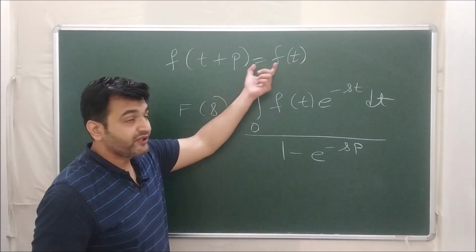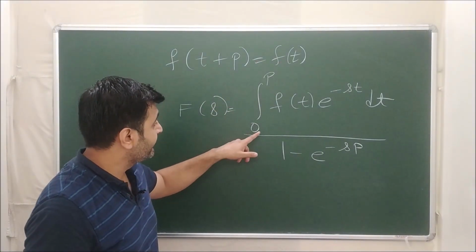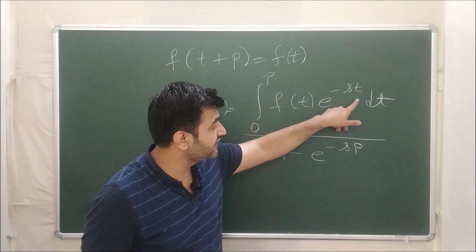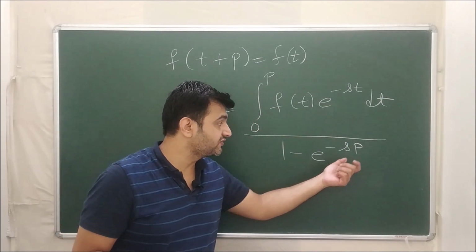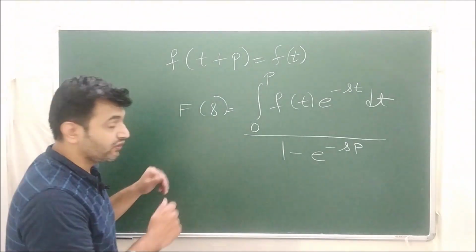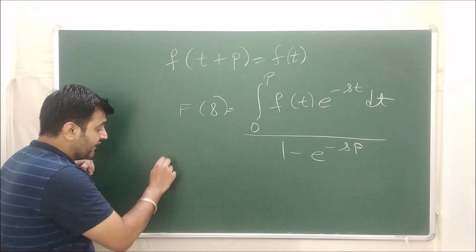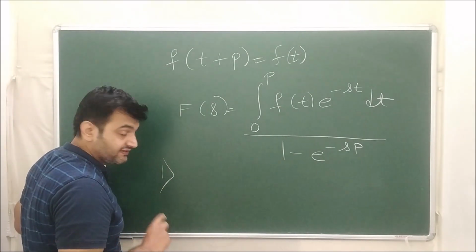So suppose f is a periodic function, then the Laplace transform is given by the integration from 0 to p, where p is the period, of f of t e raised to minus st dt, upon 1 minus e raised to minus sp. So this is what the formula is. I am not going to take the proof, but let's see the example. Let me give you first a basic homework as an example.